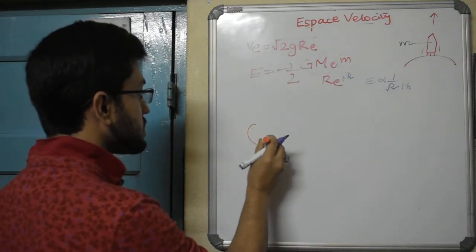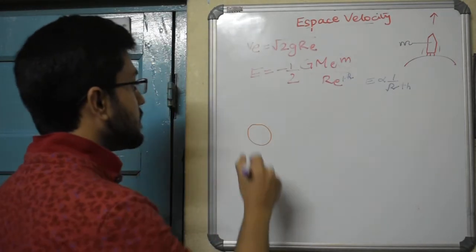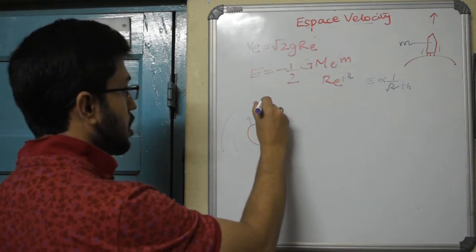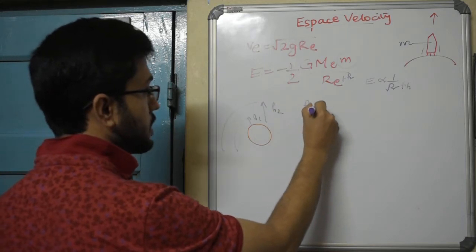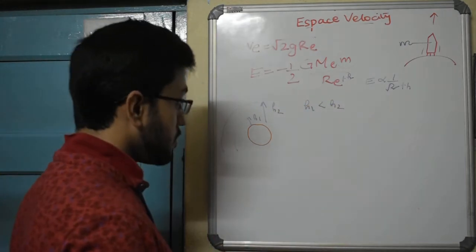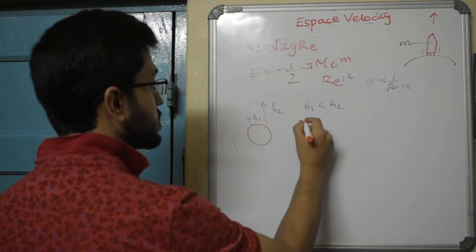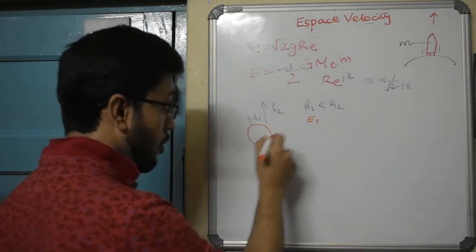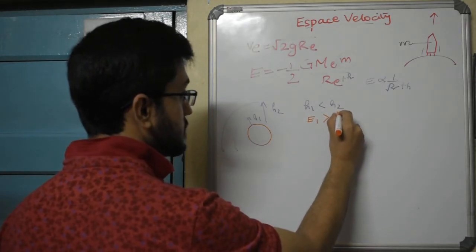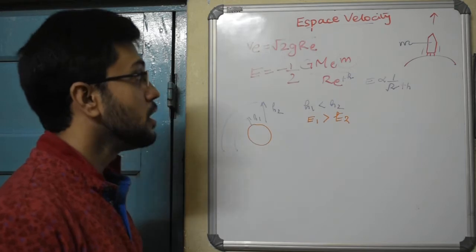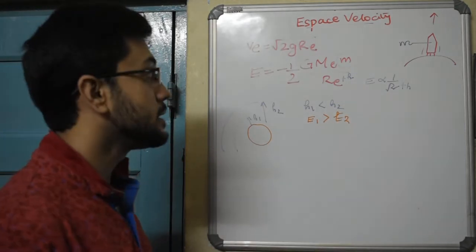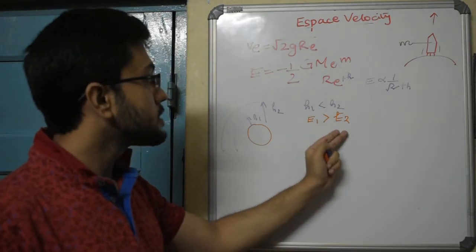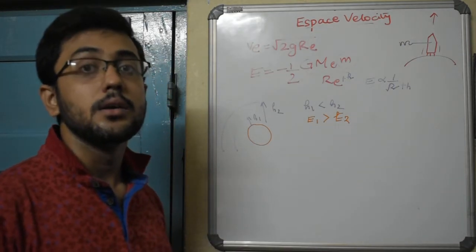So if this is our planet Earth, suppose there are two altitudes, this is altitude h1 and this is altitude h2. h1 is smaller than h2, but since they are inversely proportional, energy of the satellite in the orbit at height 1 will be greater than energy of the satellite at height h2. Energy is inversely related to the height. So if you are orbiting at a smaller height, you will have a greater energy as compared to when you are orbiting at a greater height.